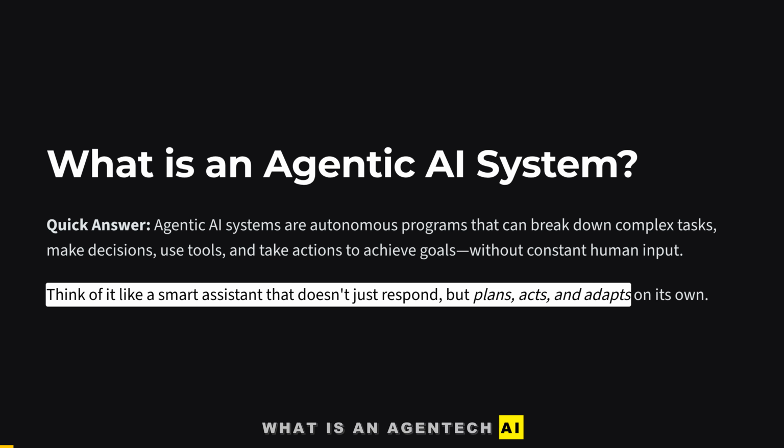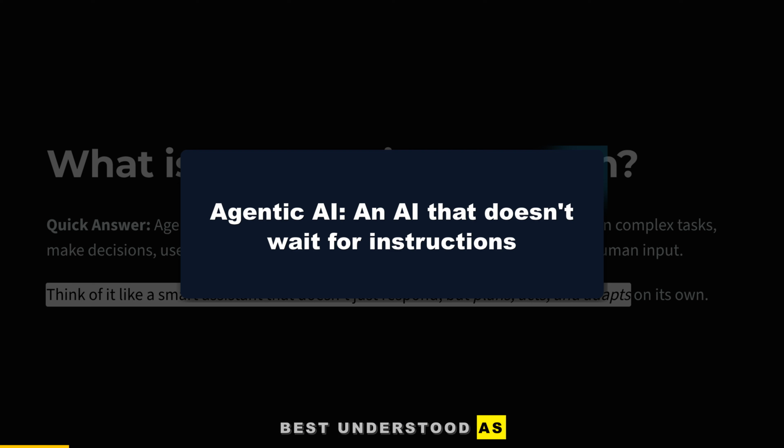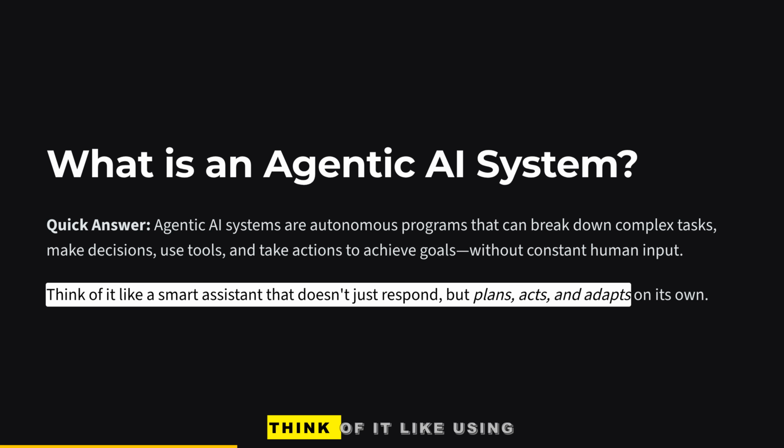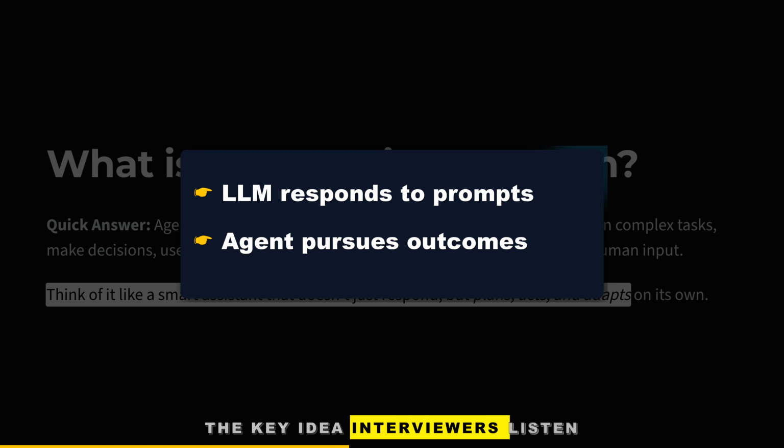What is an agentic AI system? An agentic AI system is best understood as an AI that doesn't wait for every instruction. You give it a goal, and it figures out the steps, acts on them, checks its progress, and adjusts along the way. Think of it like using a GPS that keeps rerouting until you arrive, instead of asking you what to do next. The key idea interviewers listen for is autonomy.